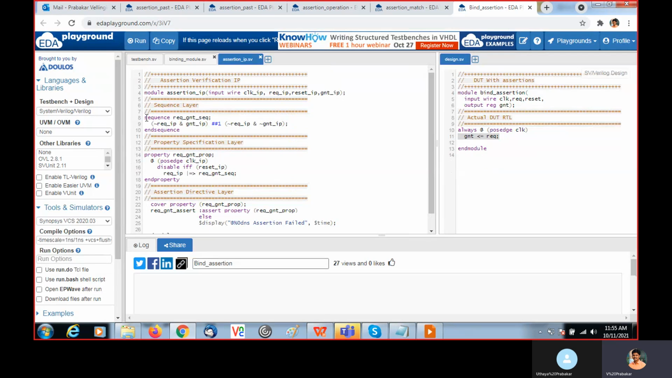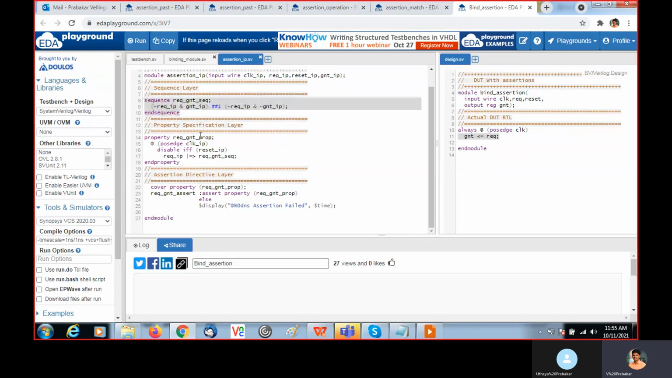Then here we have sequences, and with the help of the property, we use the sequence inside the property, and we are checking using cover property and assert property. This functionality I will explain later.